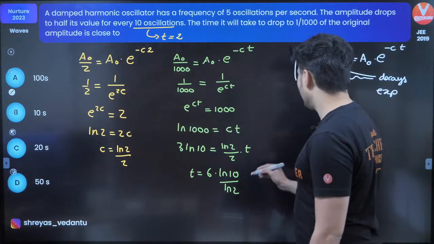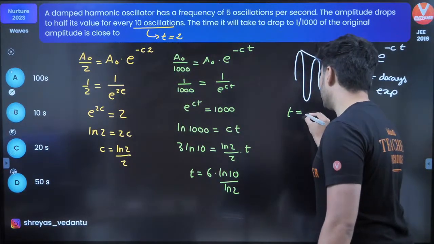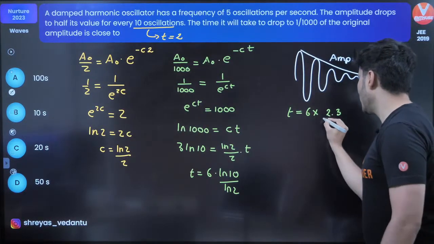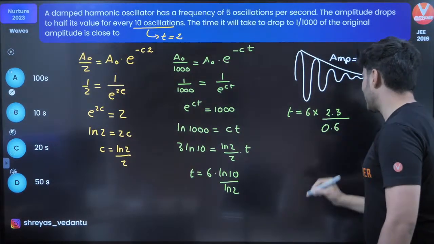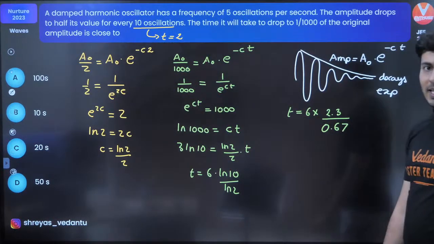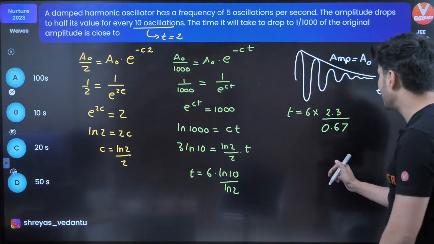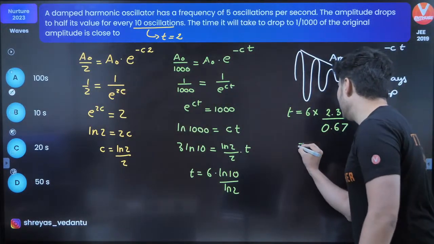Interesting. What's ln 10? You should know this value. ln 10 is roughly 2.303 and ln 2 is 0.693, correct? Now this becomes simple to solve. I'll tell you how. Shift the decimals.